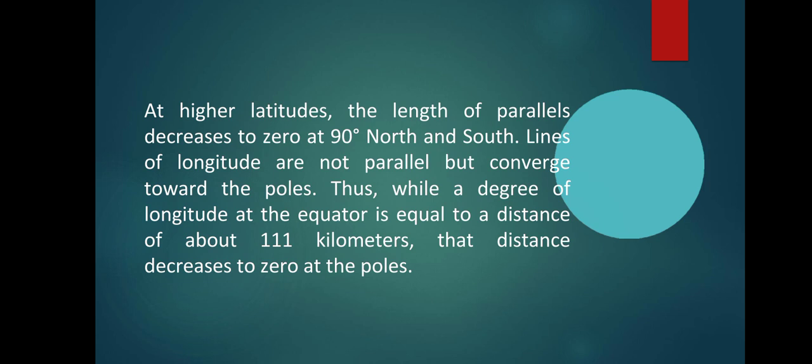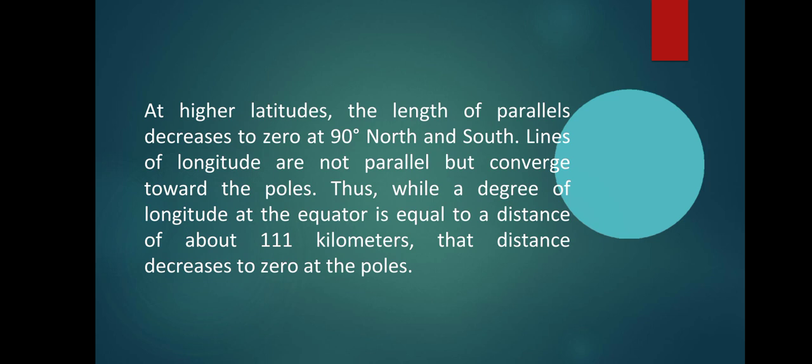So at higher latitudes the length of parallels decreases to zero, because these are parallel lines, and as they start their journey from the equator to the upper side or the lower side, they become smaller, and eventually their length decreases to zero. But the lines of longitude are not parallel at all; they converge toward the poles.